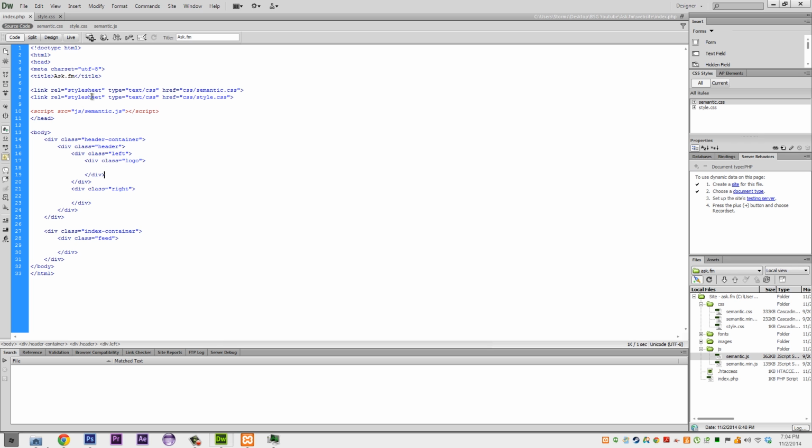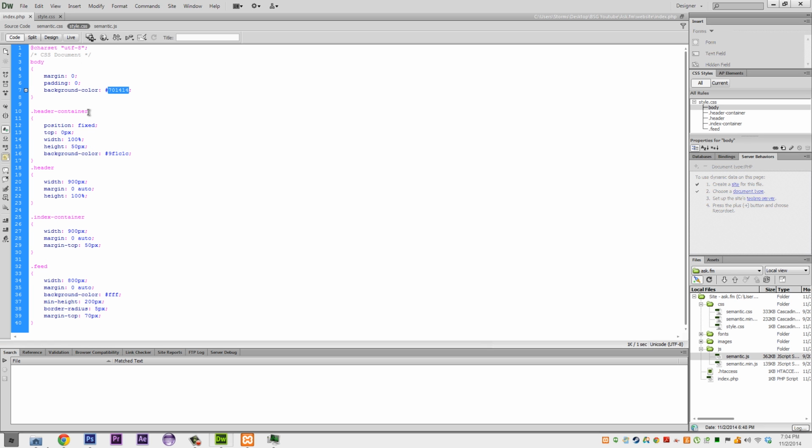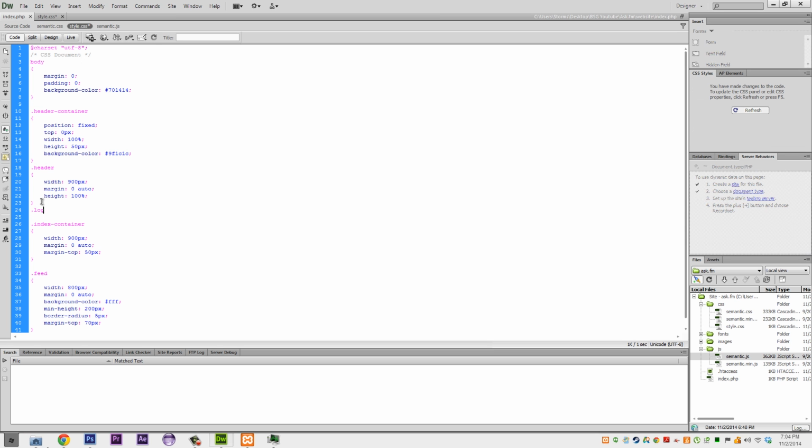which will be fine. And then we're gonna go into our style. Under our header, I'm gonna have .logo. We're gonna have our width being 100 pixels and our height being 40 pixels.